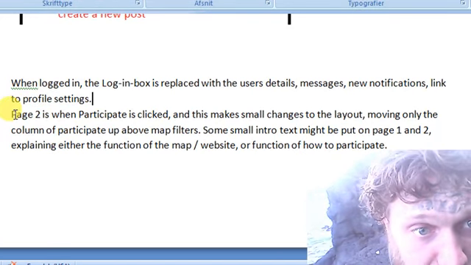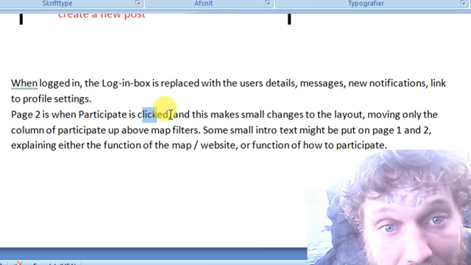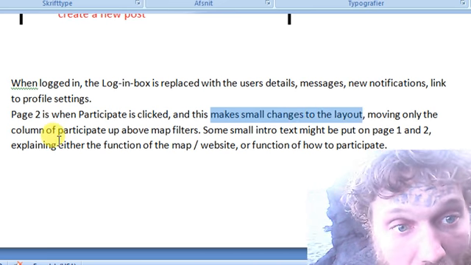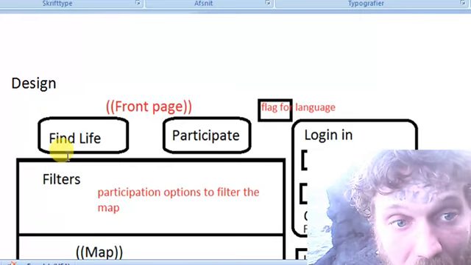Page 2 is when participate is clicked, and this makes small changes to the layout, moving only the column of participate up above map filters. So this participate will go from here and be above the filters.